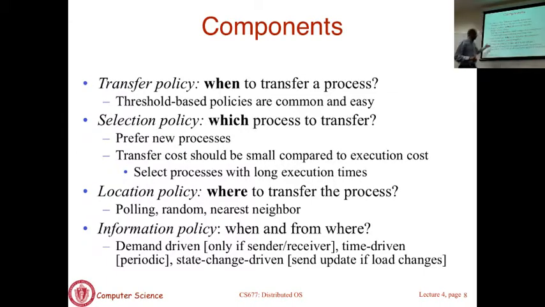Okay. And last but not least, what information do I need to keep about the system in order to make all of these decisions? They need to know loads on other machines, and they need to know their own load, and to figure all that out. So what do I need to track as far as the system as a whole is concerned? Okay. 4 components. I haven't described any policy yet. I'm just talking about 4 decisions we have to make in order to implement any policy, whatever that is.